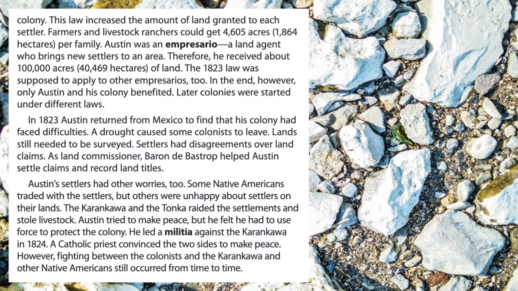Some Native Americans traded with the settlers, but others were unhappy about settlers on their land. The Karankawa and the Tonkawa raided the settlements and stole livestock. Austin tried to make peace, but he felt he had to use force to protect the colony. He led a militia against the Karankawa. In 1824, a Catholic priest convinced the two sides to make peace. However, fighting between the colonists and the Karankawa and other Native Americans still occurred from time to time.